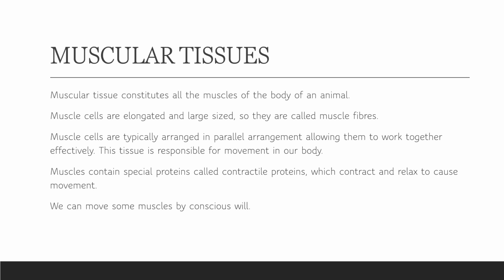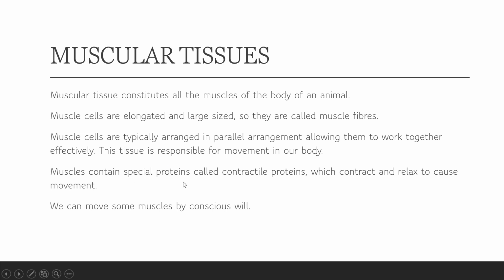This tissue is responsible for movement in our body, and muscle contains a special kind of protein called contractile proteins, which helps them to contract and relax. That movement is in the form of contraction and relaxation. In contraction, your muscles become smaller in size or area, and when they relax, they come back to their normal size.